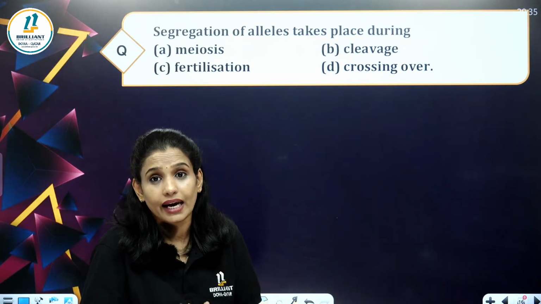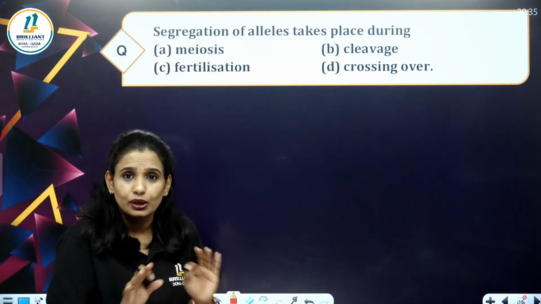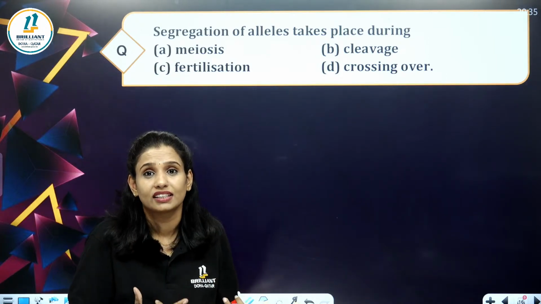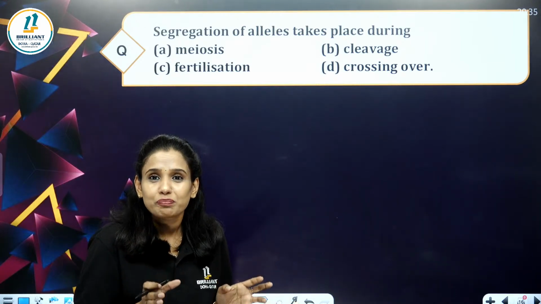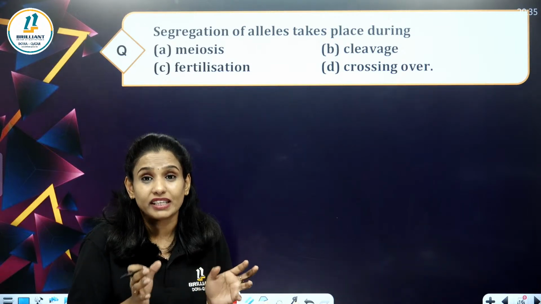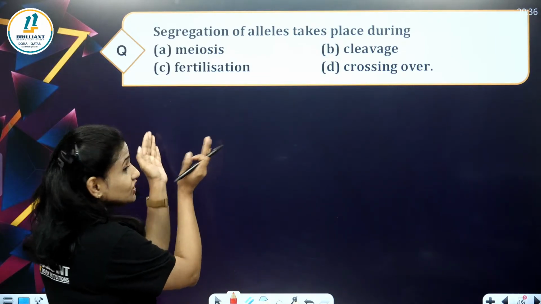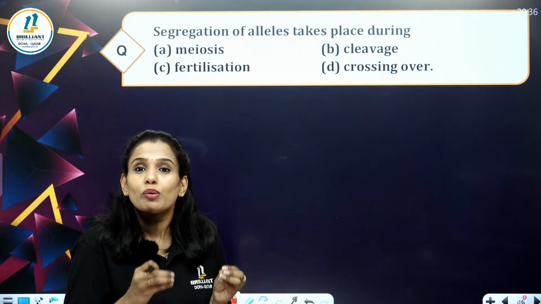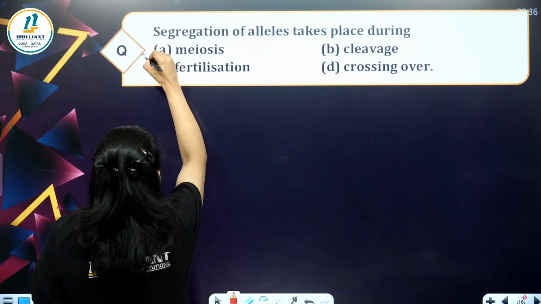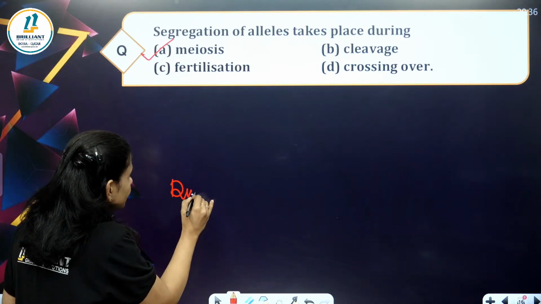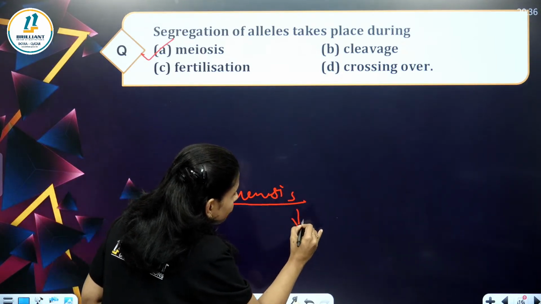That you will study in higher classes like 11th and 12th grade. Then see meiosis and fertilization. It won't be fertilization. But what about meiosis? Meiosis is a kind of division that takes place during gamete formation. It is a reduction division in which the chromosome number will become half.